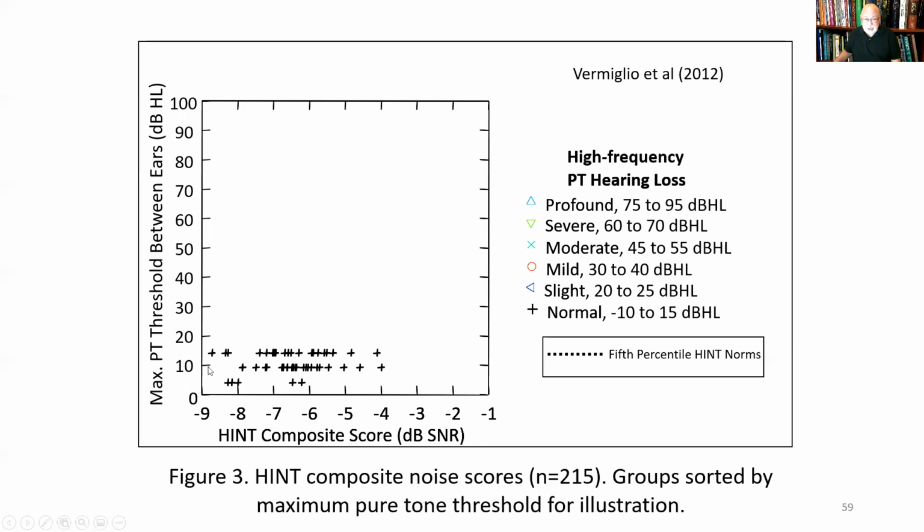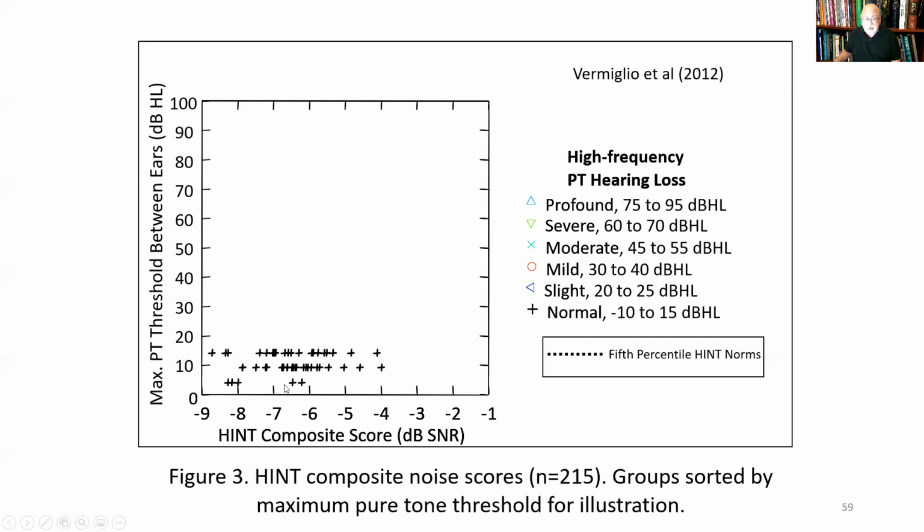when the max pure tone threshold is very low, meaning it's within normal limits, then we should see the scores bunched up over here in the corner, signifying that they're related to very good speech in noise ability. But what we see for individuals with normal pure tone thresholds, where the worst threshold is 15 dB HL, we actually see this wide range of performance from -4 dB SNR to about -9 dB SNR.